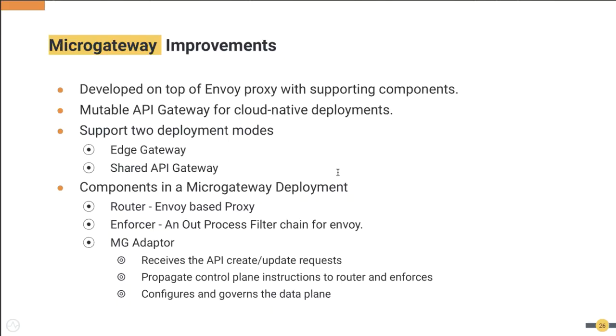And then we have a component named adapter, which will do the communication between the control plane and the API gateway. So basically, when you create an API, that API will be deployed into your runtime using this adapter. So that's about the micro gateway.